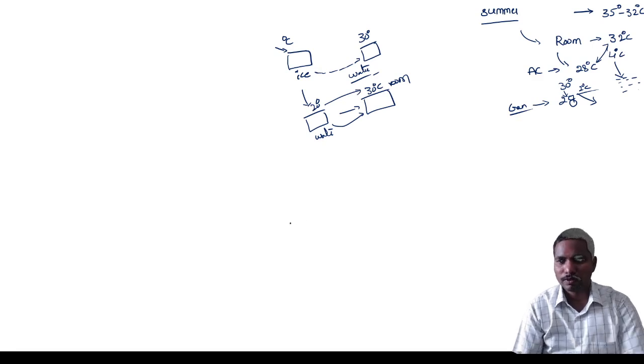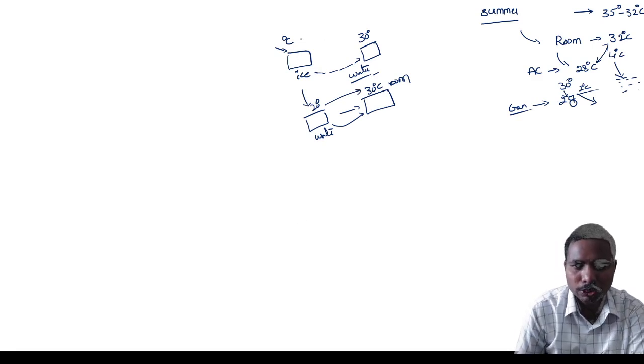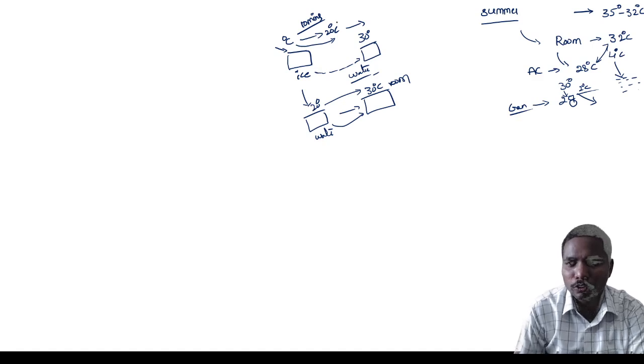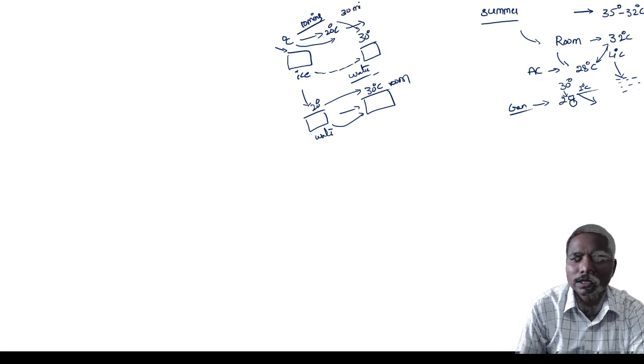Correct or not? For example, from 0 to 20 degrees centigrade it takes maybe 10 minutes, and from 20 to 30 it takes nearly 30 minutes. Why?